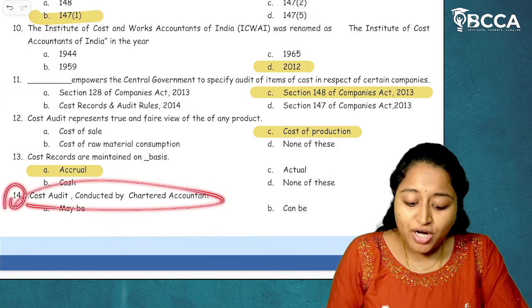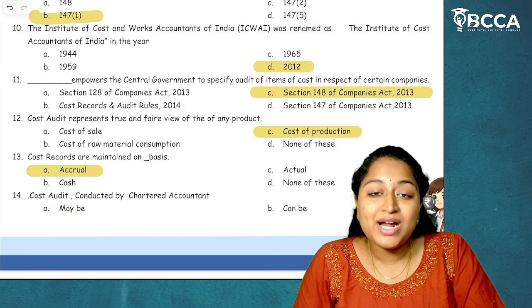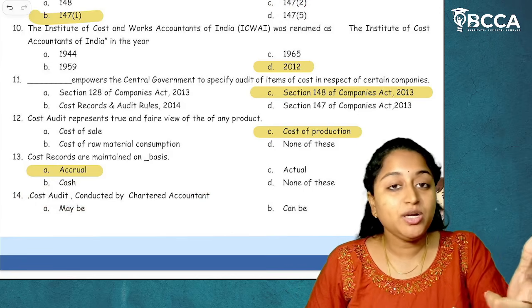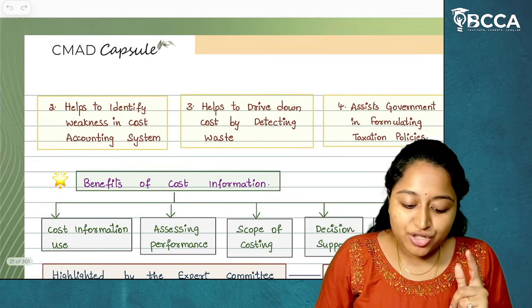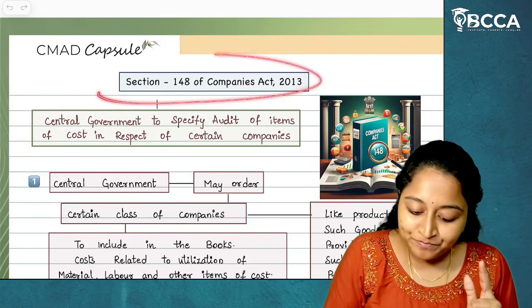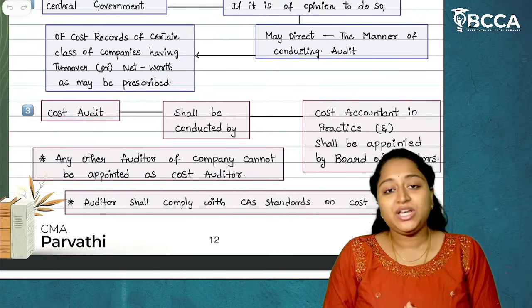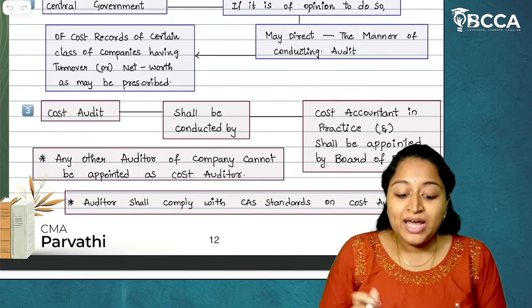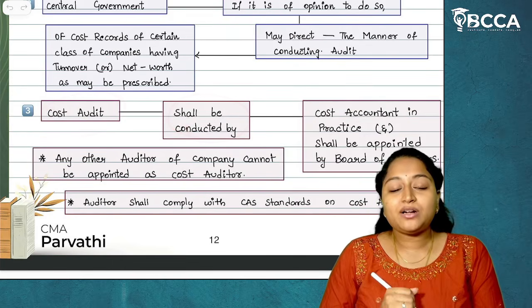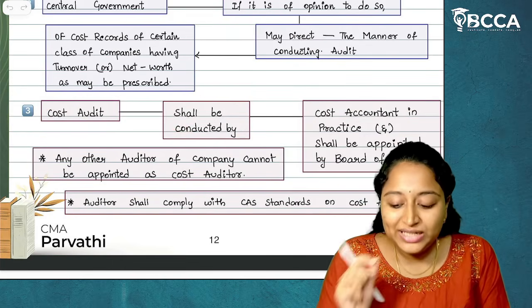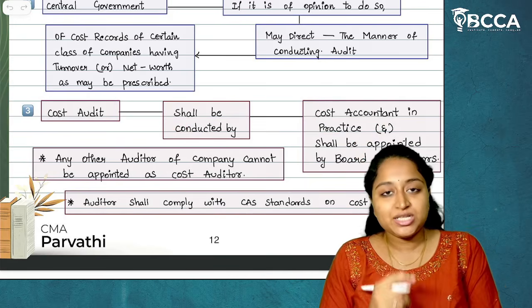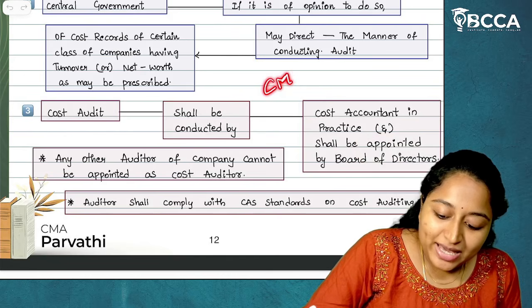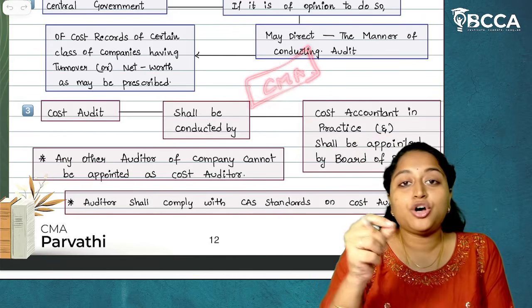14th, cost audit should be conducted by a chartered accountant. Can a cost audit be conducted by a chartered accountant? For this, we can again go to section 148 subsection 3. In section 148 subsection 3, it has been clearly given that cost audit shall be conducted only by a cost accountant in practice who is appointed by the board of directors, which means only a CMA can be appointed as a cost auditor.